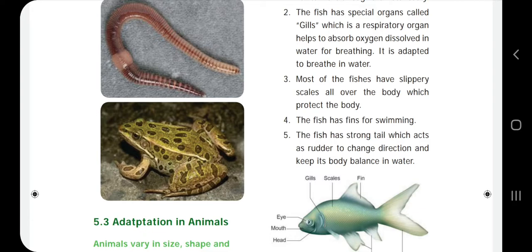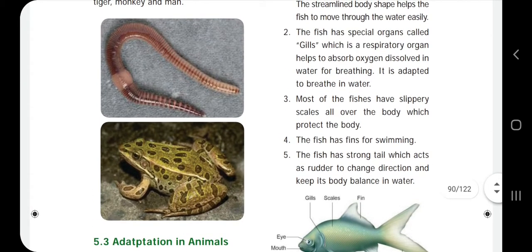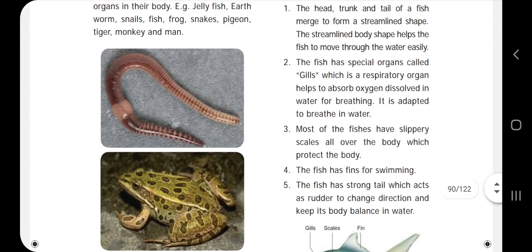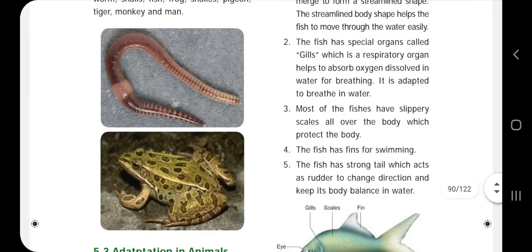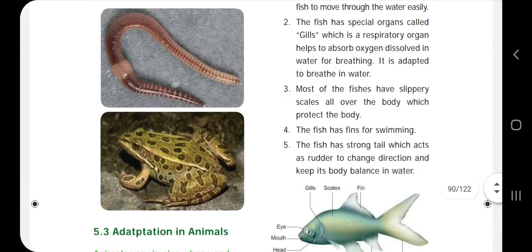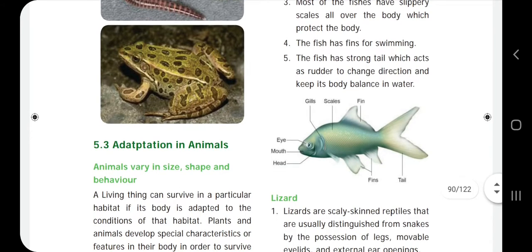The trunk consists of the body and fins, and the tail consists of the tail portion. The tail helps them to swim and change direction. Fins also help them change direction and swim in the water. And the gills help them to respire. Each part performs separate functions, so that is called a special feature.